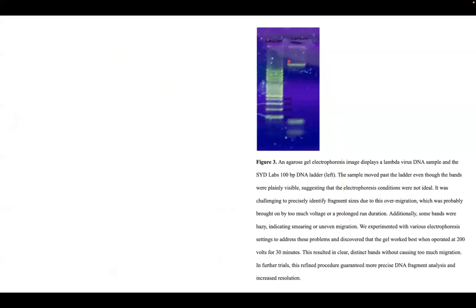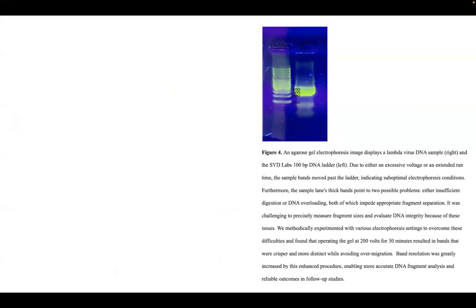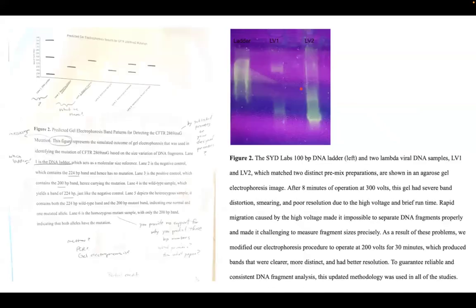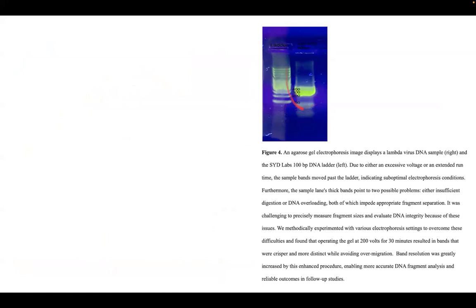There is no side thing here because there are more figures than there were in the previous version. This is also another mistaken one. The issue with this one was that the Lambda virus bands showed up past the gel ladder, which could be due to the lack of a good process in how the gel was run. Another one here: it went past, and the bands were thick. The first graph looked very sloppy, and it went past the ladder too. This one was a little more detailed. You can see a few more bands, the 100, 200, 300, 400, but it still was pretty sloppy and showed up after.